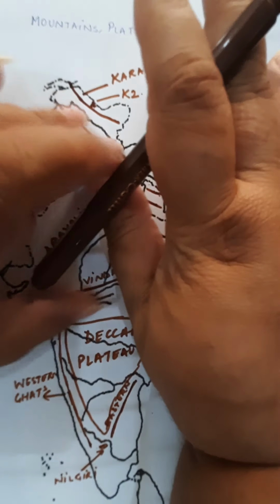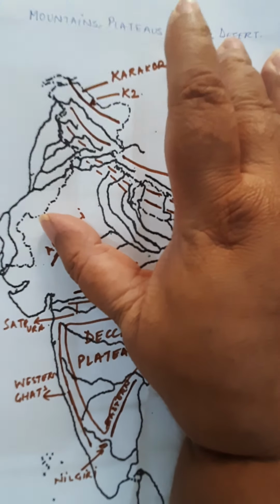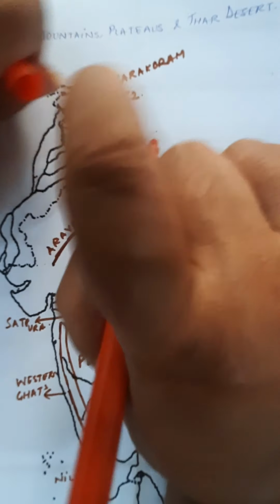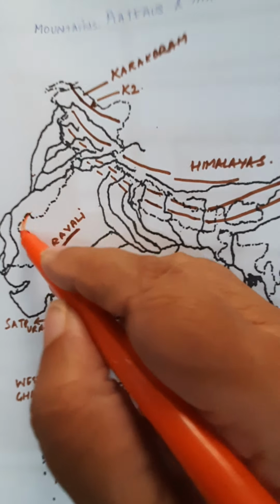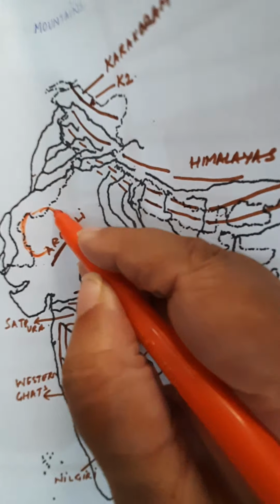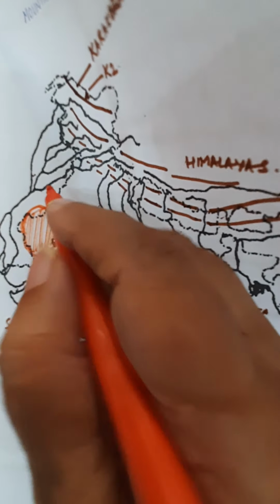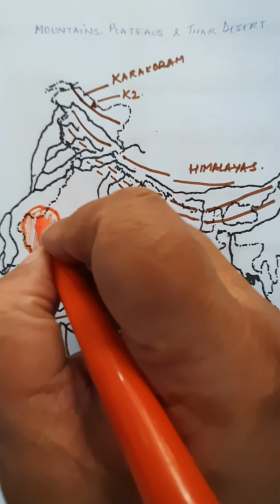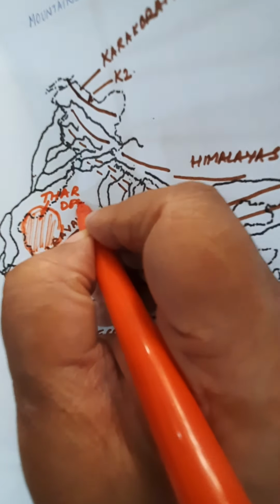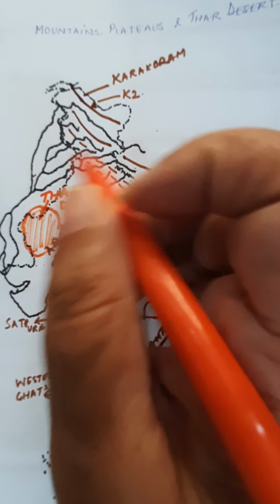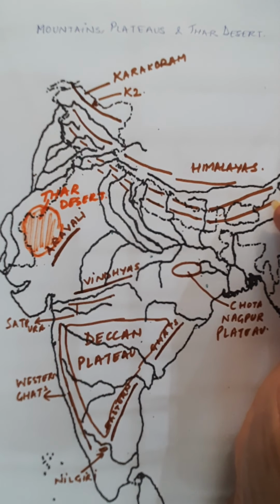Okay, so all these are your mountain ranges and plateaus as well as the peak, and one portion that you have to mark also over here is the Thar Desert. So Thar Desert is in the western part of Rajasthan, where you have this portion. You will just draw a circle in this manner, and this will be your Thar Desert. Okay children, so this will complete the mountain, plateaus and the Thar Desert.